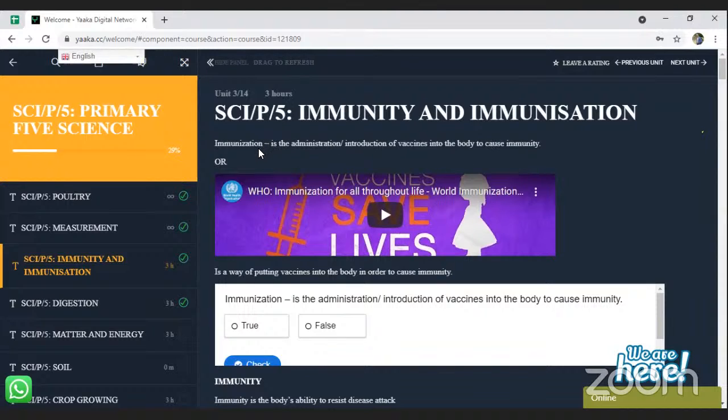So Lina was very clear. She said that immunization is the administration of vaccines into the body to cause immunity, as simple as that. She also gave this other way of defining immunization. If you don't want to say it is the administration of vaccines, simply say it is the way of putting vaccines into the body in order to cause immunity, as simple as that. So this is what she talked about.